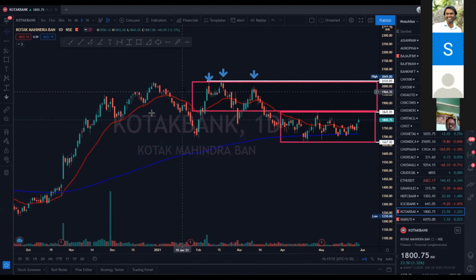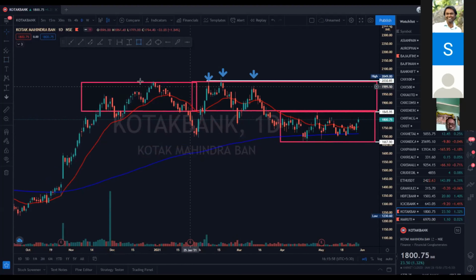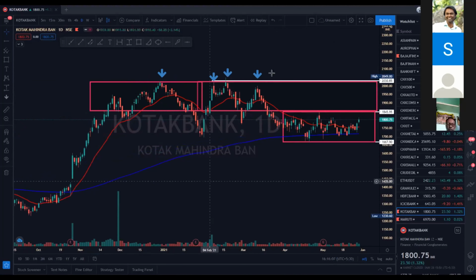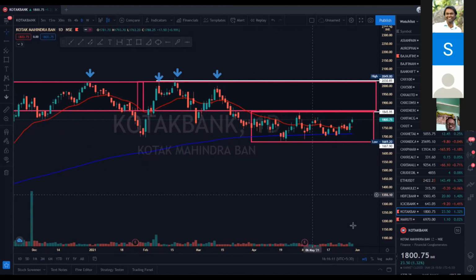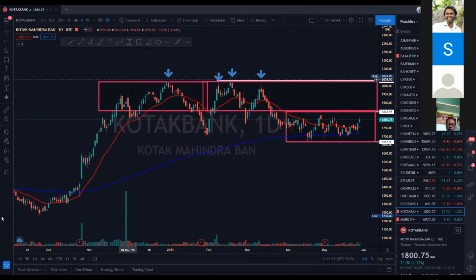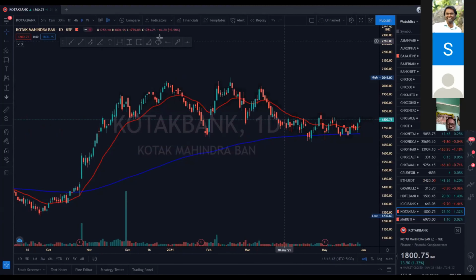This was the level also. The trading happened. You see, it is at the same level. See, the same level again. Retracement has been done. So this is a solid level, which I think will be breaking up soon, because this is one kind of stock which has not made any run in the bull market. So all said and done, we will be marking Kotak.